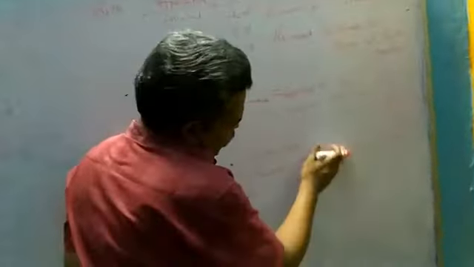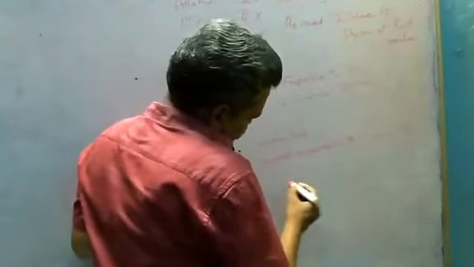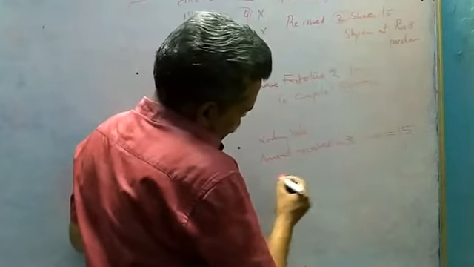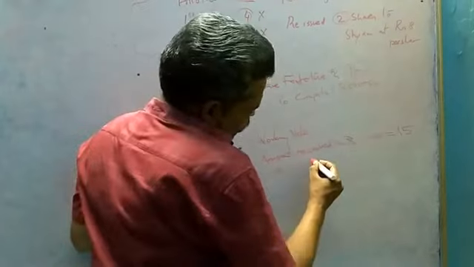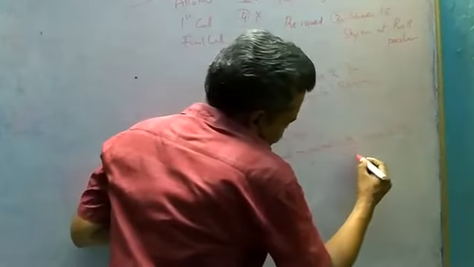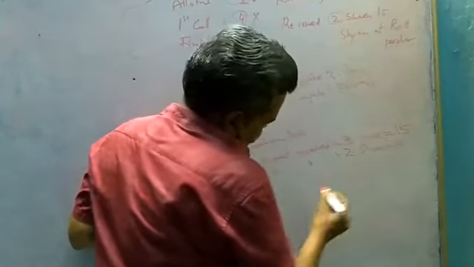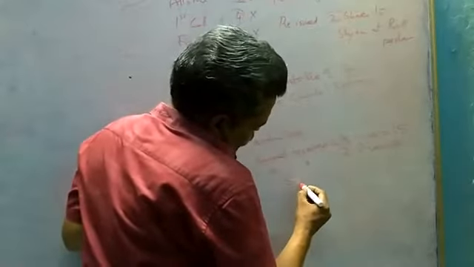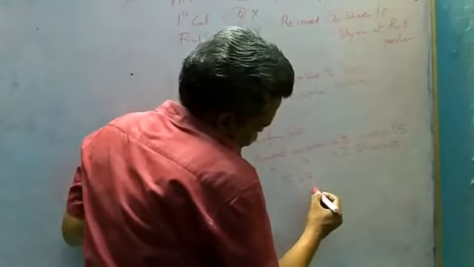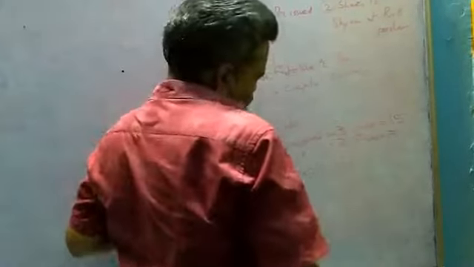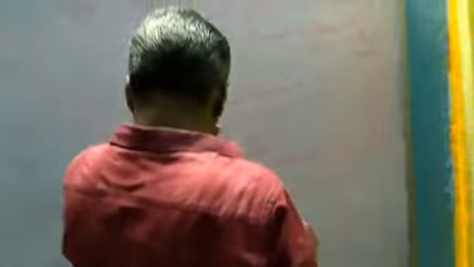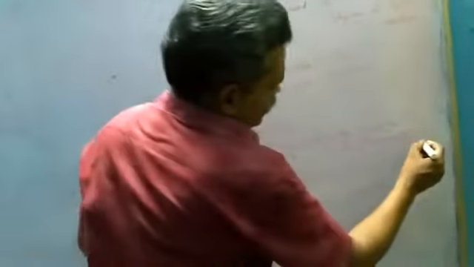Then you calculate how much amount the company got on 2 shares. Amount received on 2 shares: you calculate 15 into 2 by 3. It will be 10 rupees.